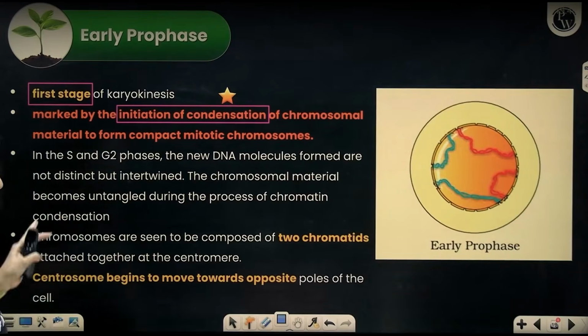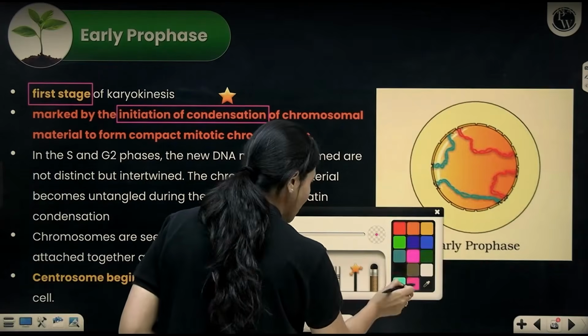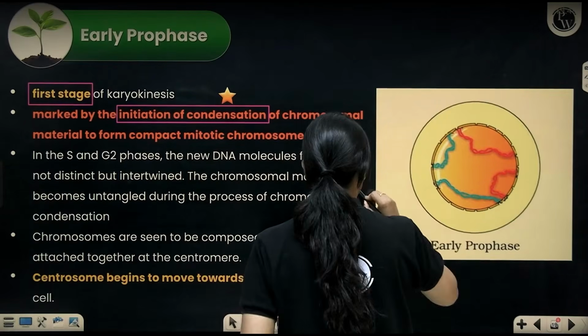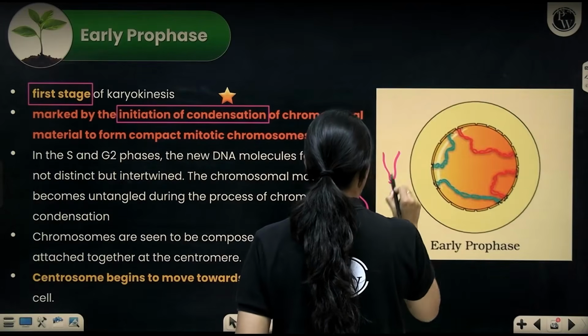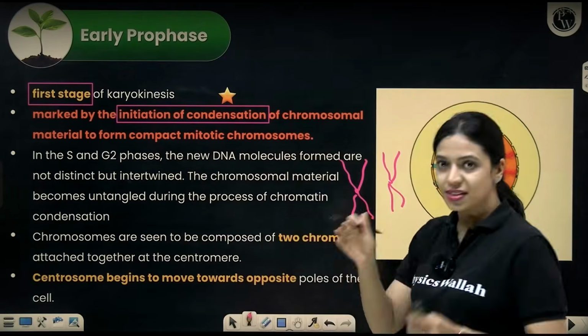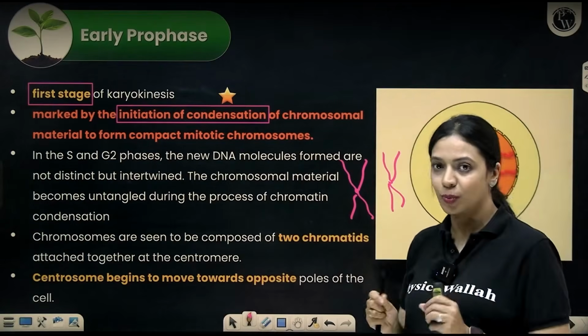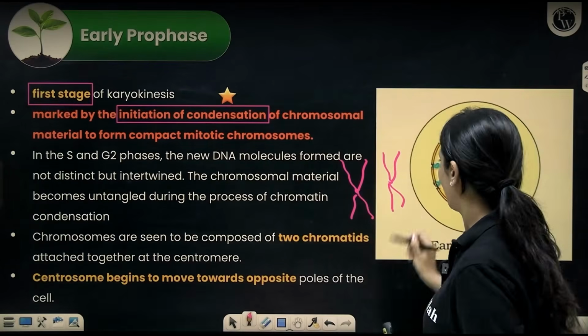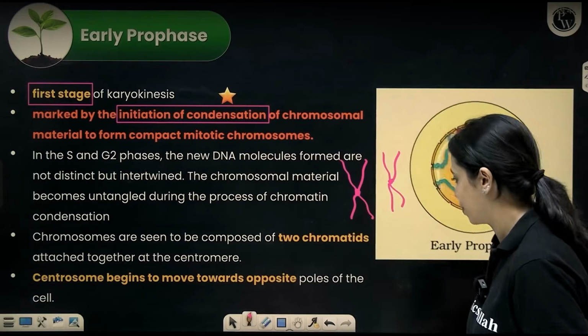At this point, if you look at the chromosomes, you can see how they will start appearing to have two distinct chromatids. Why do they have two distinct chromatids right now? Because prophase is happening only after S phase. During S phase, an extra copy was made, right? So each chromosome will at this point have two chromatids that are attached to each other at the centromere.